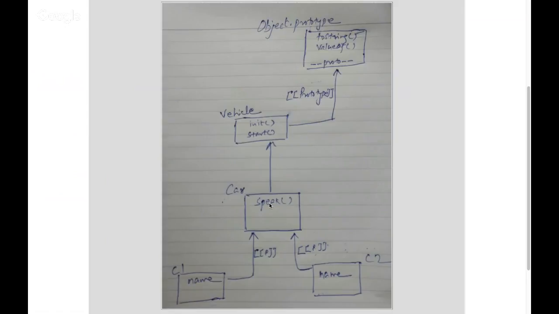That's what we have done: car equals Object.create, passing the vehicle object. So this link got created. This link is nothing but that [[Prototype]], which you can get from getPrototypeOf or __proto__. Similarly, from the car object I created two new objects, c1 and c2, and c1 and c2 again get linked to my car.